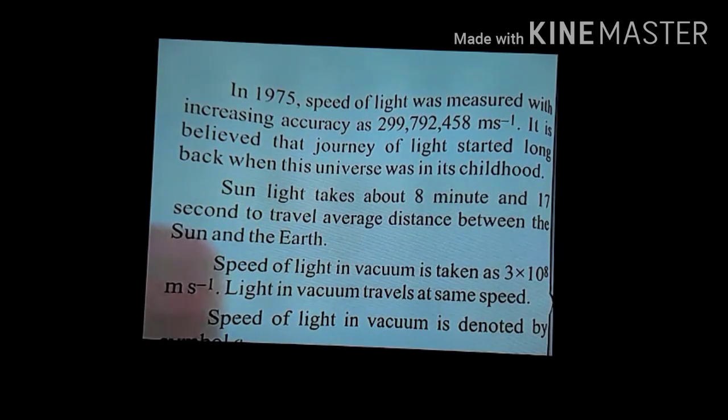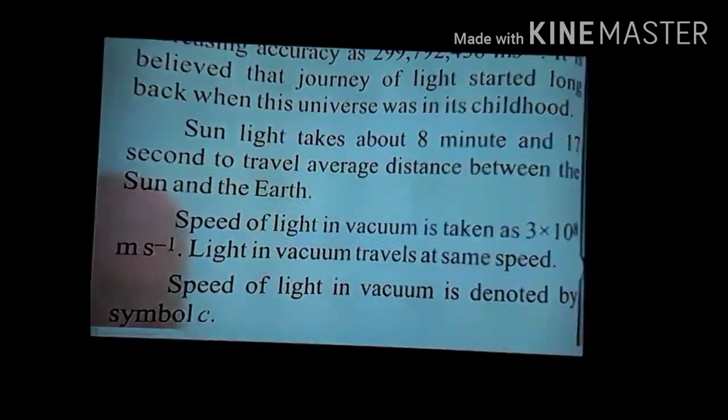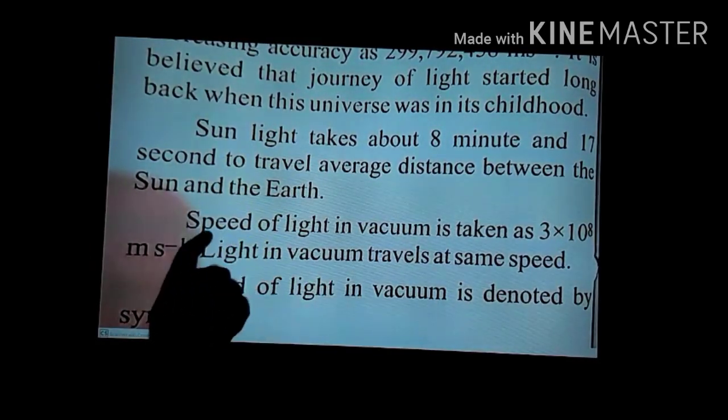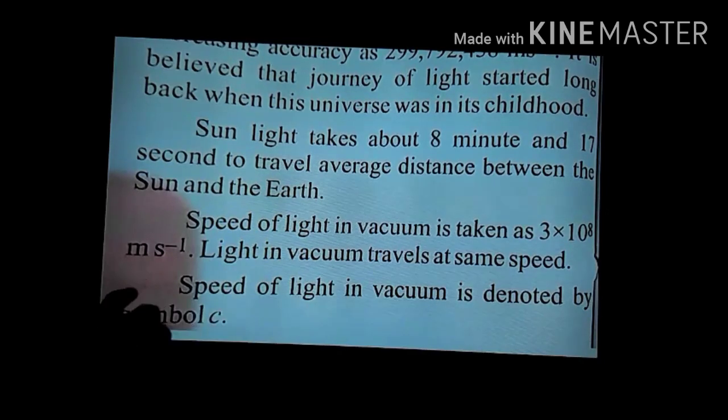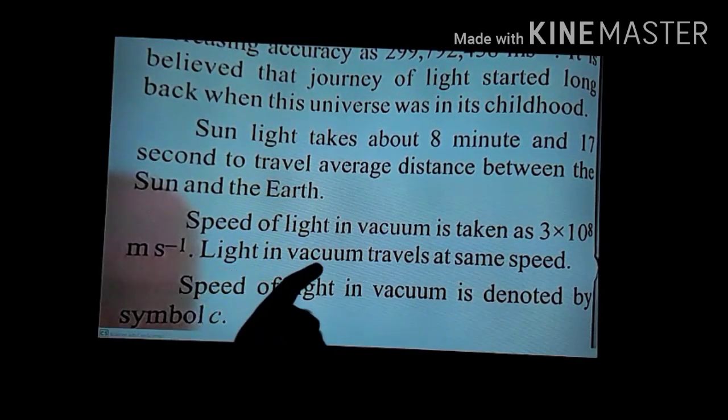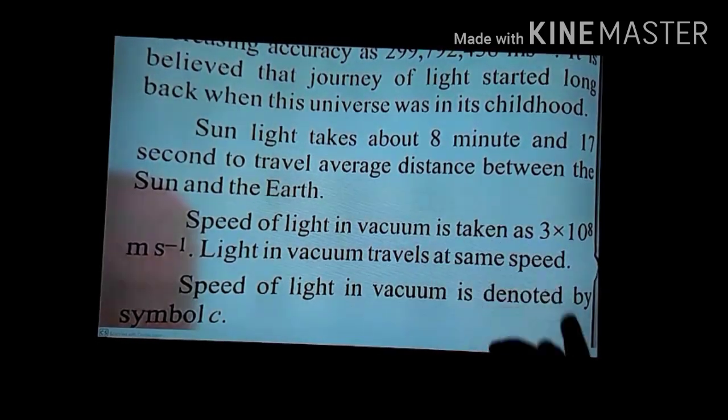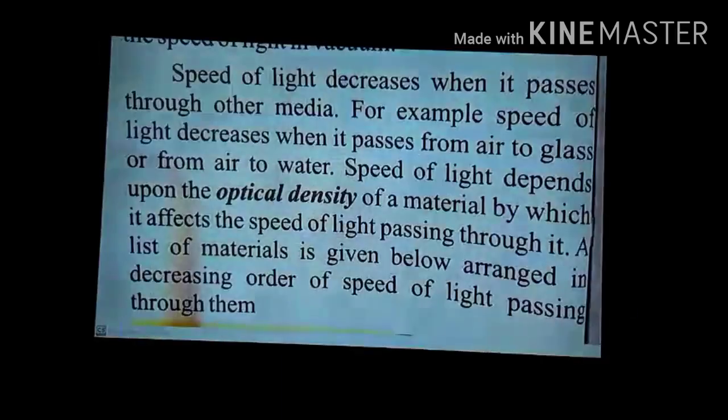So basically the concept is that the speed of light in vacuum is taken as 3 into 10 raised to power 8 meter per second. What a huge speed this is. And the speed of light in vacuum and in air is the same, in both media it is 3 into 10 raised to power 8 meter per second, and the speed of light in vacuum is denoted by the symbol c.